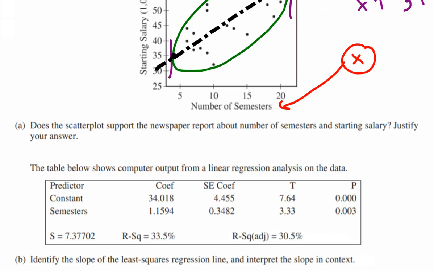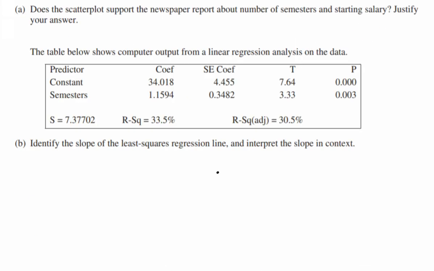Okay. Another common thing that happens here, they give you the output from a software program for the linear regression. A couple of things to keep in mind. Next to the word constant is always the y-intercept. And then underneath the word constant, you'll see a word which is your x value or your explanatory variable for the problem.